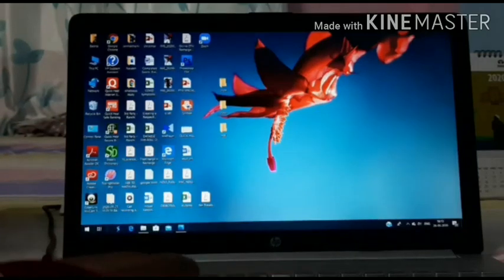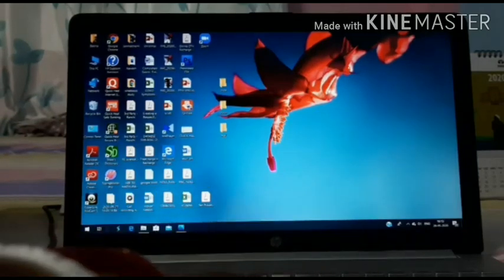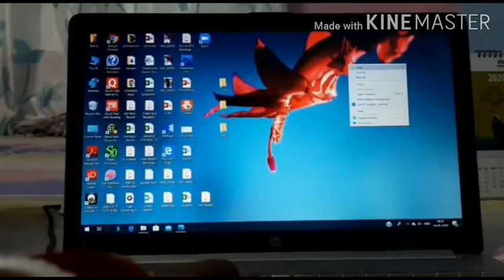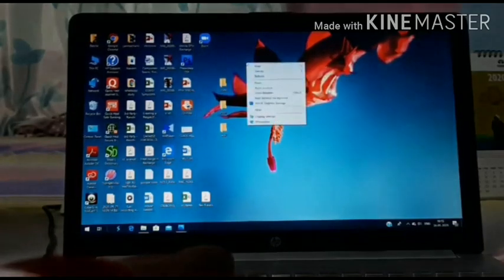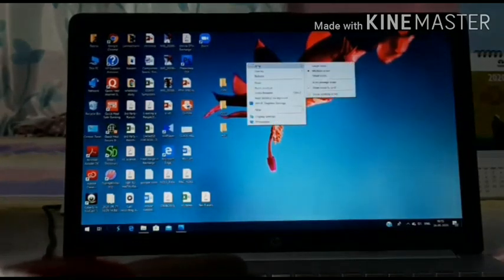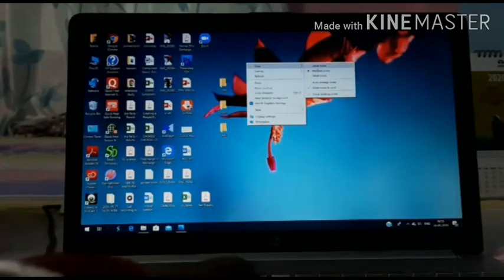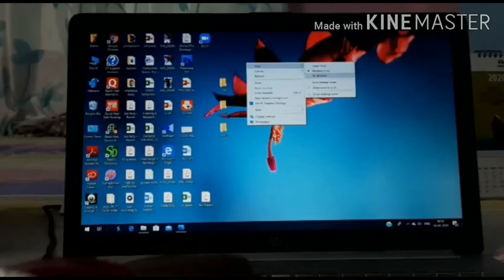Let's see. Just right click over there. There is an option of view. Right click on the desktop, in the blank area, the view option will come and you will see large icons, medium icons, small icons. In this way you can change the views.